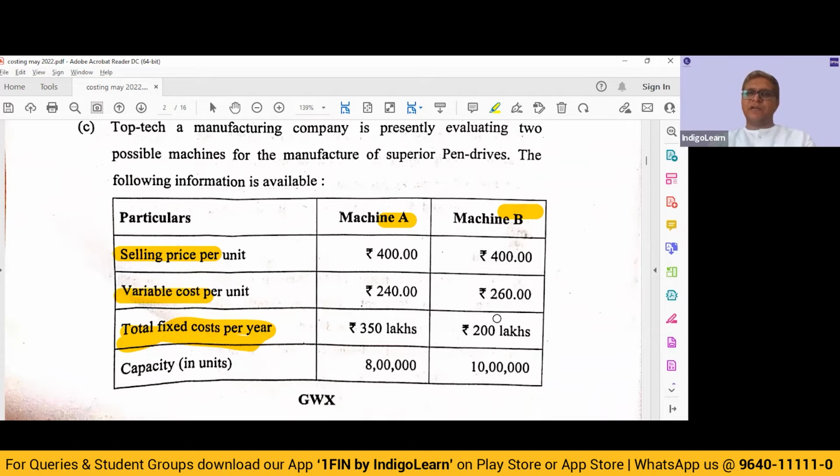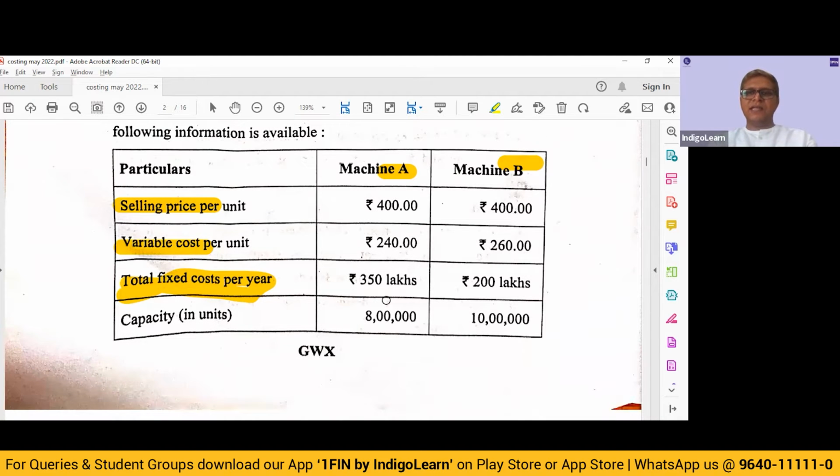Contribution will be 140. But here for machine A, you have a higher total fixed cost lakhs. For machine B, it is 200 lakhs. Now, machine A capacity will be 8 lakh units. Machine B capacity will be 10 lakh units.